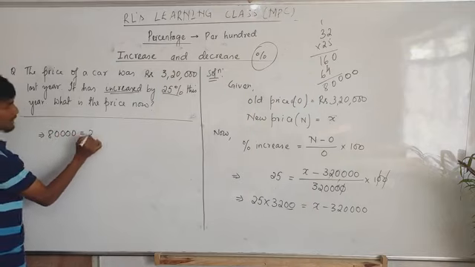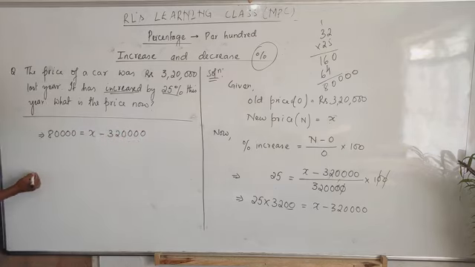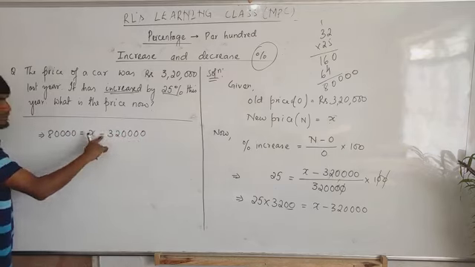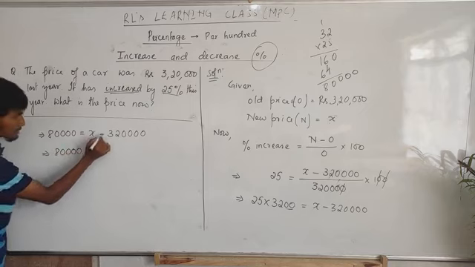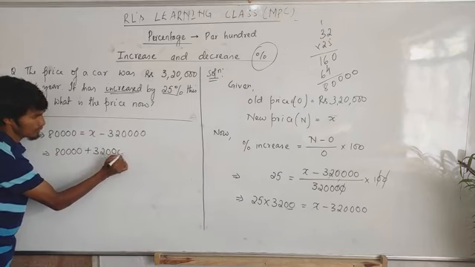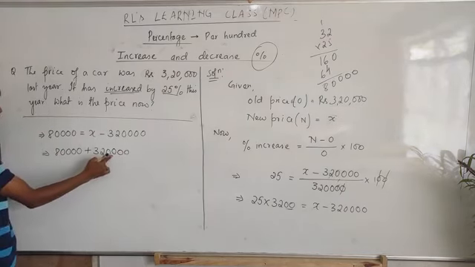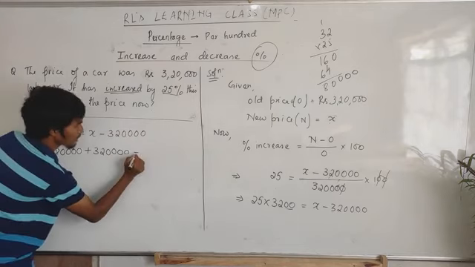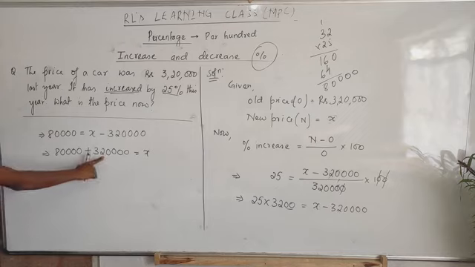Now 80,000 equals X minus 320,000. This minus we will take to this side, changing it to plus. Then X is equal to 80,000 plus 320,000. 20,000 plus 80,000 will be 1 lakh.